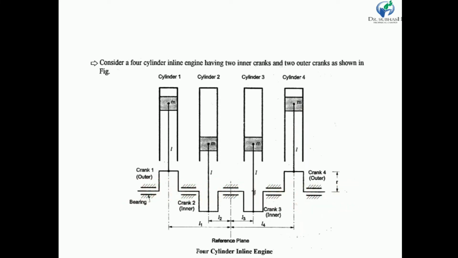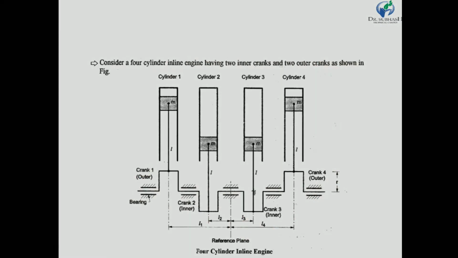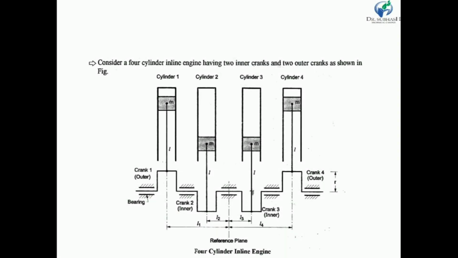My dear friends, it is clearly seen that all cylinders are on the same side of the axis of the crank. So this is the axis of the crank, and these are the cylinders. All cylinders are placed on one side of the crankshaft. That is why this type of engine is known as a